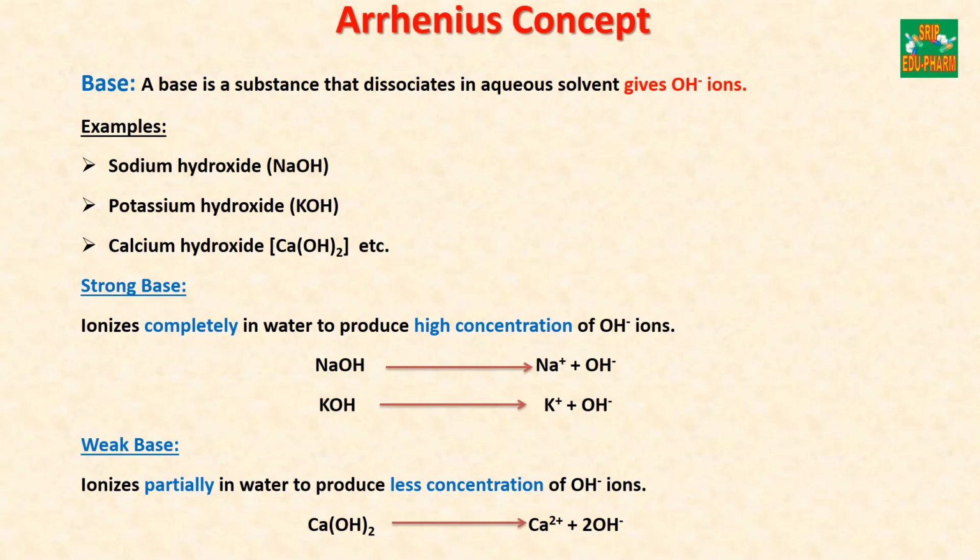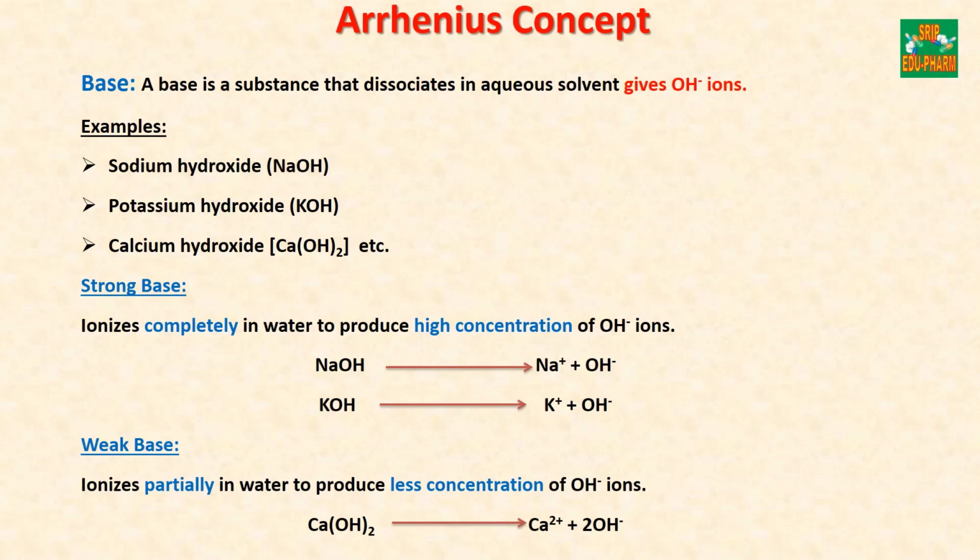According to Arrhenius, a base is a substance that dissociates in aqueous solvent to give hydroxyl ions. Examples are sodium hydroxide, potassium hydroxide, calcium hydroxide. Bases are also classified into two types according to their strength. First is a strong base, which ionizes completely in water to produce a high concentration of hydroxyl ions.